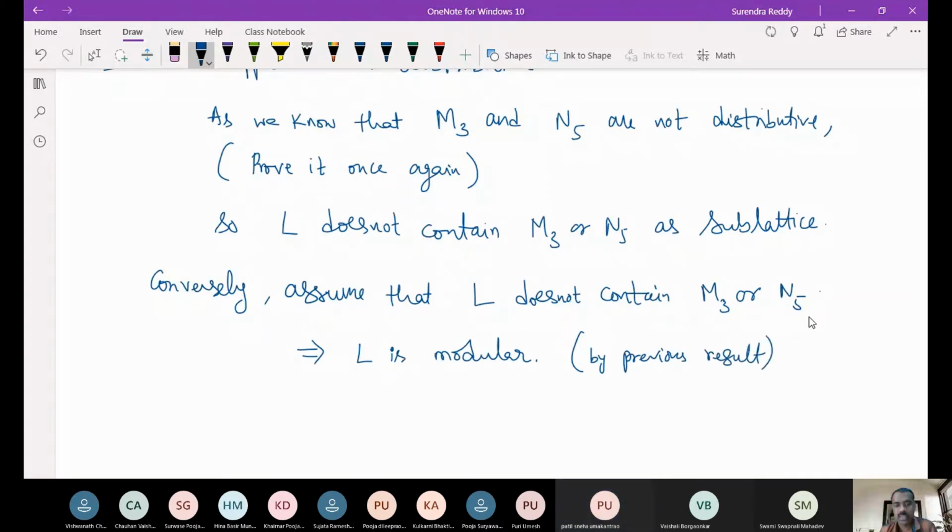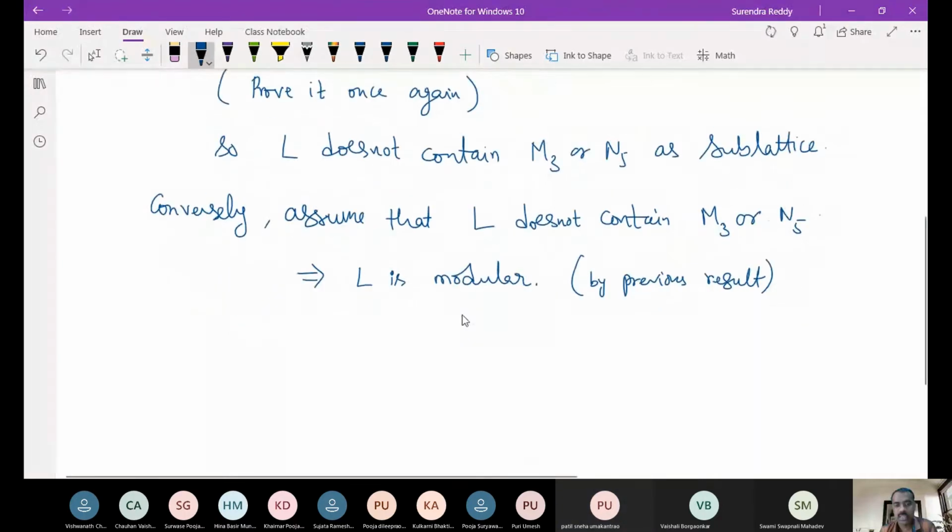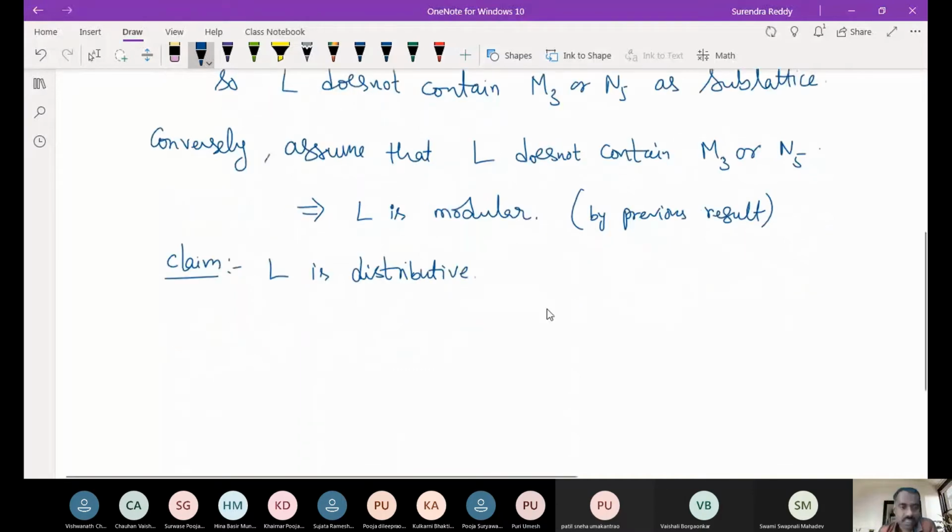So we want to show that L is distributive. Our claim is that L is distributive. We prove it by contradiction.